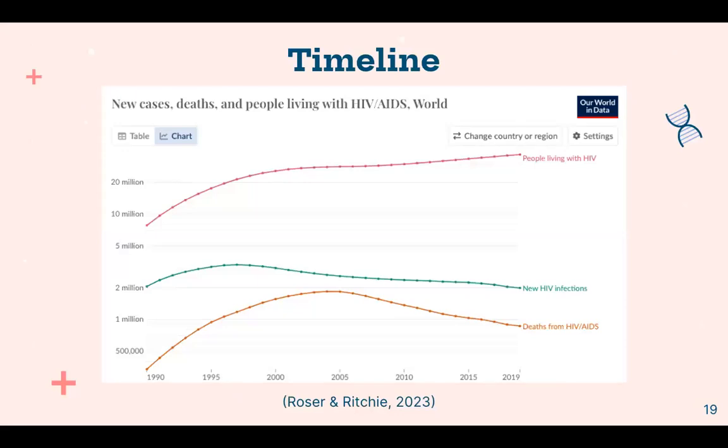And this graph here helps visualize this. It shows how new HIV infections and deaths from HIV/AIDS have peaked and since declined. And it shows how the number of people living with HIV, the rate has decreased, but the absolute number is higher now than it has ever been.